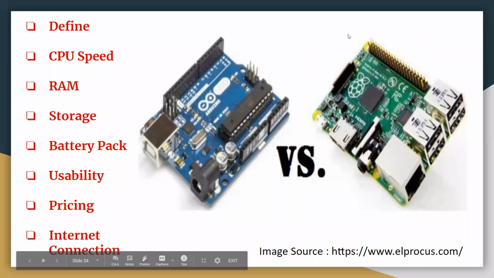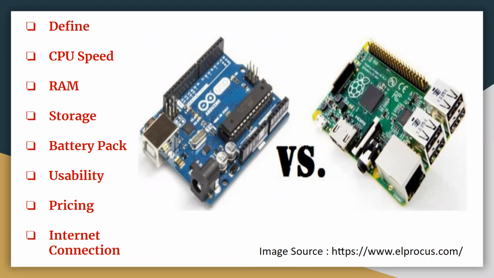Good morning, everyone. So, for today's lecture, we are going to see the difference between Arduino and Raspberry Pi. These are the two embedded platforms which we have studied further. So, let us take a difference between the two. The very first characteristic of differentiation is definition.